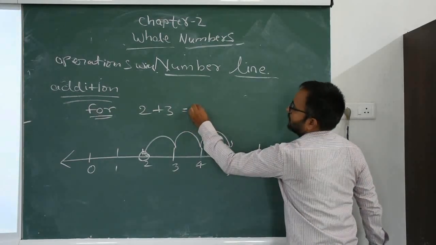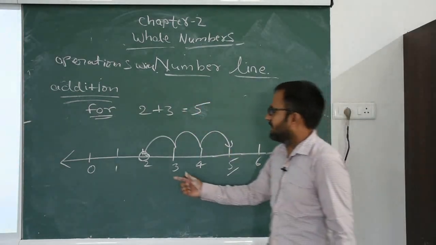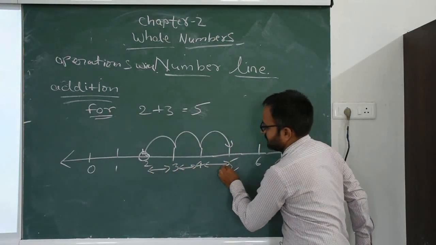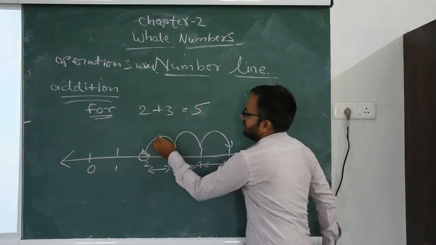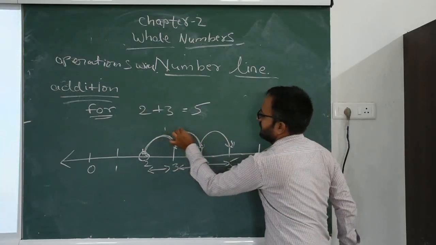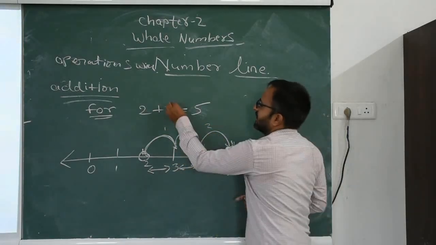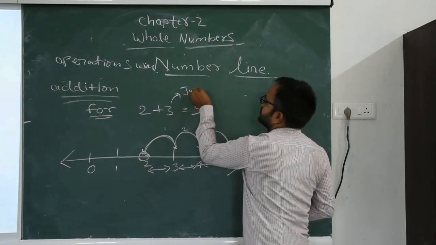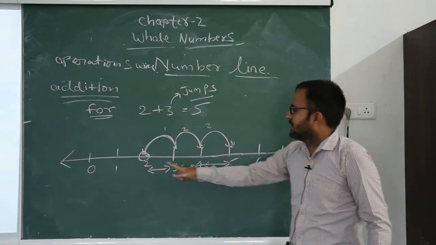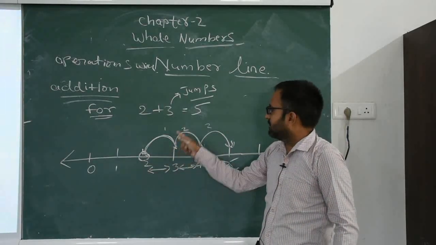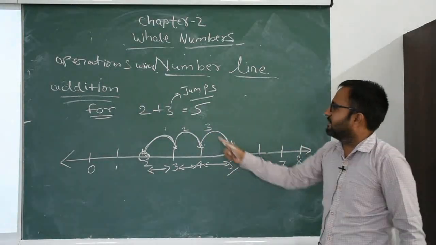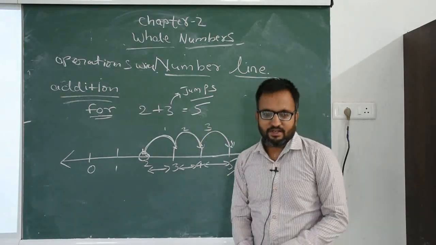So 2 plus 3 equals 5. Each jump is called a unit distance. We make 3 jumps, start from 2, first jump, second jump and third jump, and we reach number 5.